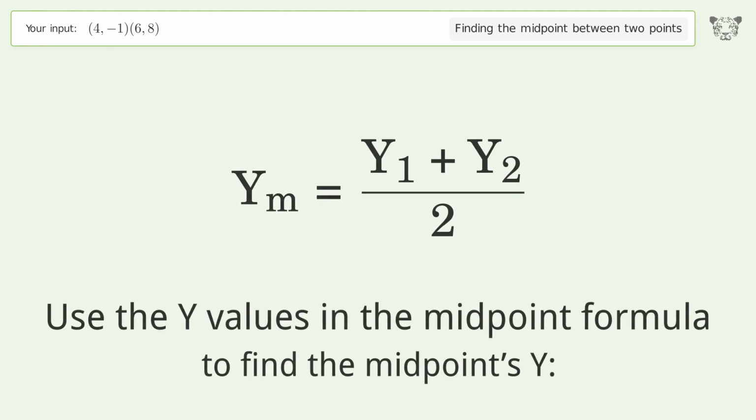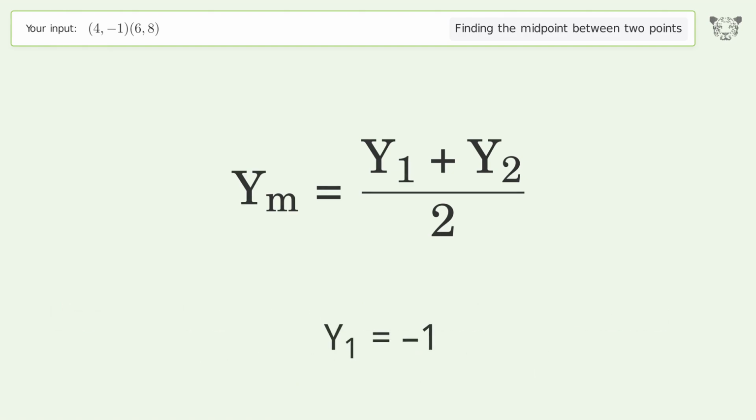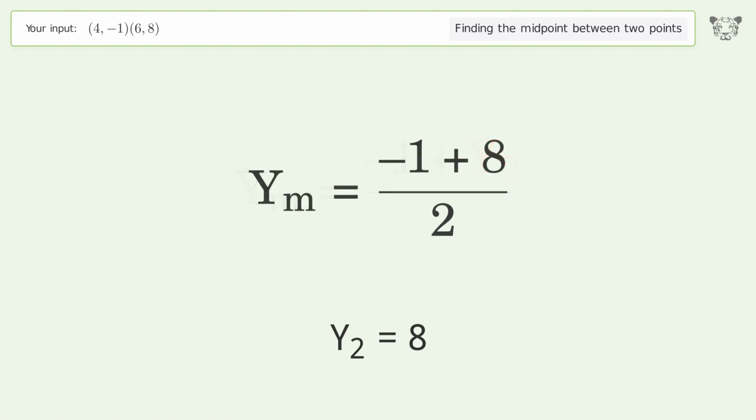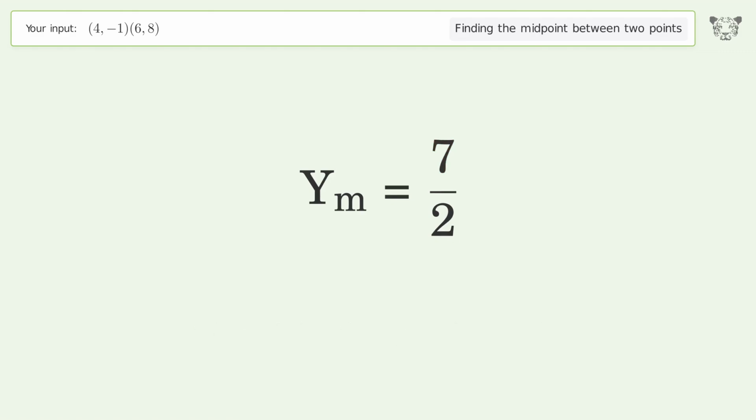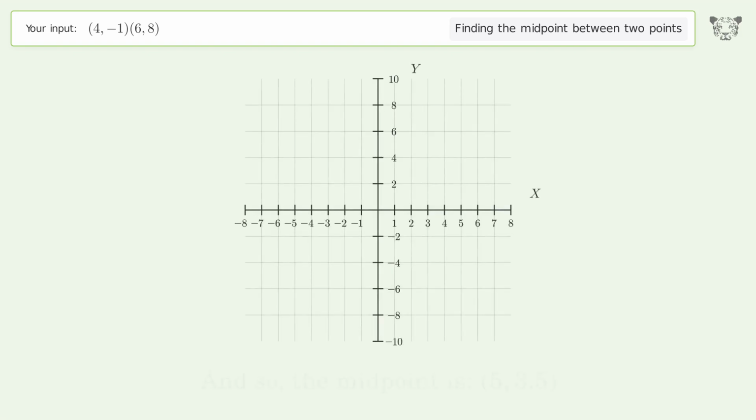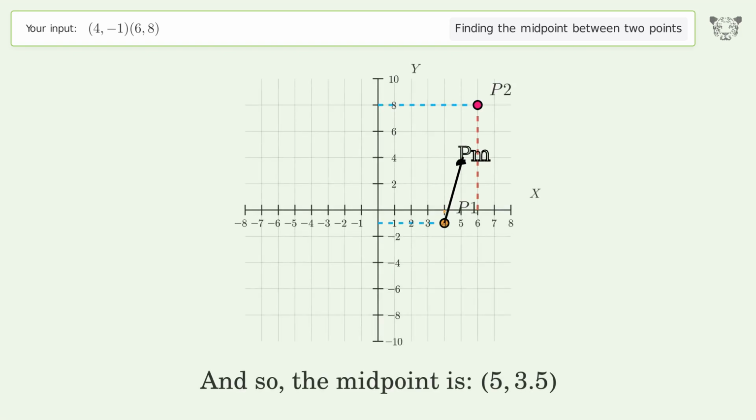Use the y values in the midpoint formula to find the midpoint's y. y1 equals -1. y2 equals 8. Simplify the arithmetic. And so, the midpoint is 5, 3.5.